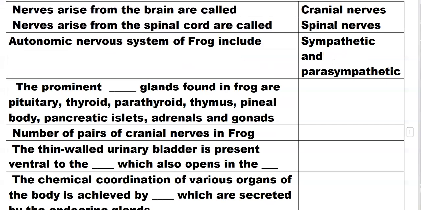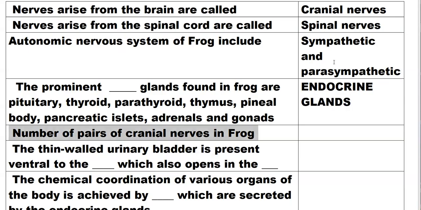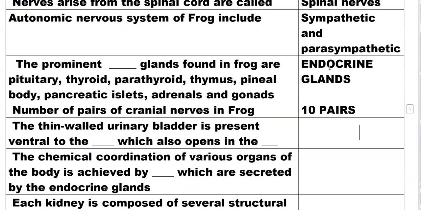The prominent endocrine glands found in frog are pituitary, thyroid, parathyroid, thymus, pineal body, pancreatic islets, adrenals, and gonads. The number of pairs of cranial nerves in frog is 10 pairs.